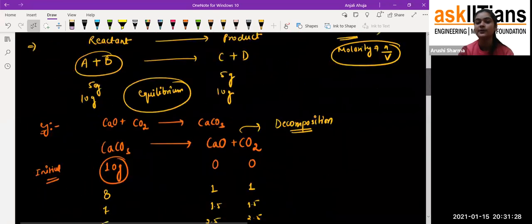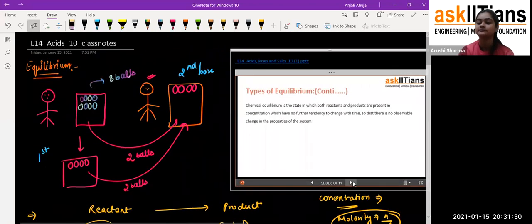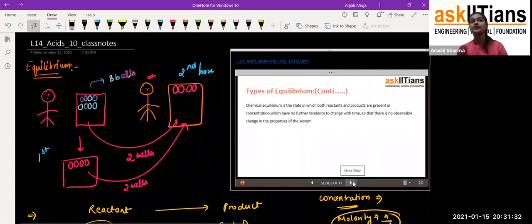Fine students, I hope you got the concept of the equilibrium. Now you will say, ma'am, we got the point of what equilibrium is, these are the types of equilibrium, physical and chemical, and that's how we write down equilibrium concentrations. But where do we use this equilibrium? What's the actual use of it?